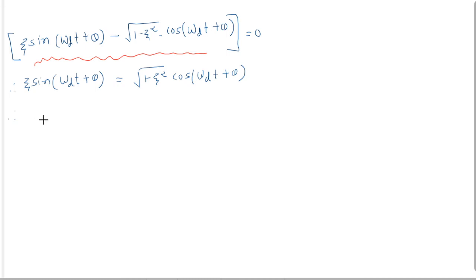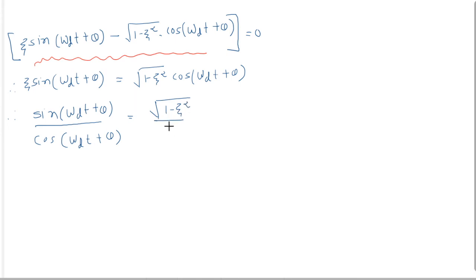Now we can write sine omega dt plus theta upon cos omega dt plus theta equal to under root 1 minus zeta square upon zeta.